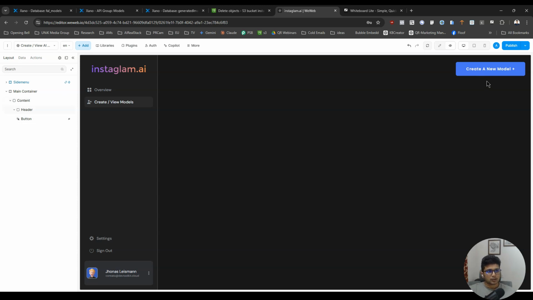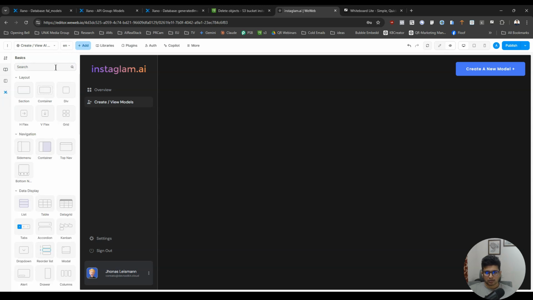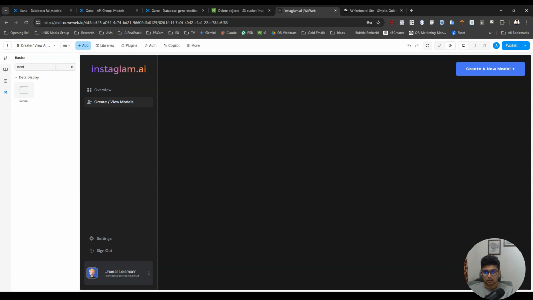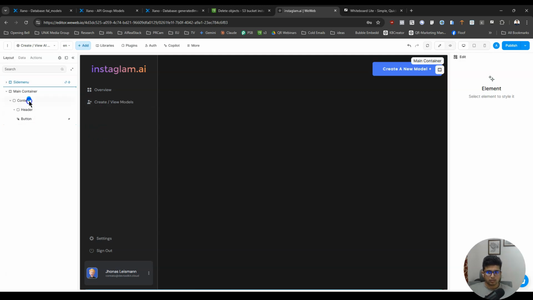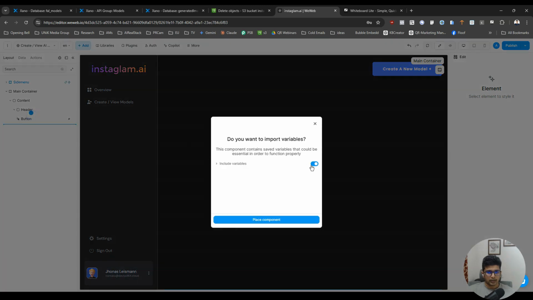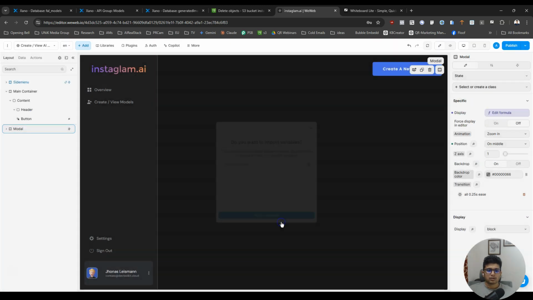Okay, so what we're going to do is we will add something called a model pop-up. All right, and include variables. I'm going to turn this off. So add elements, add model pop-up.